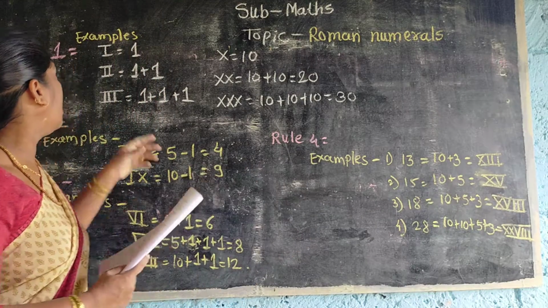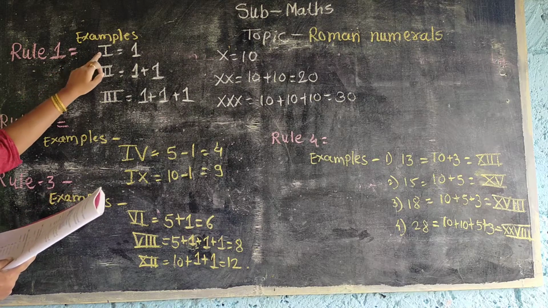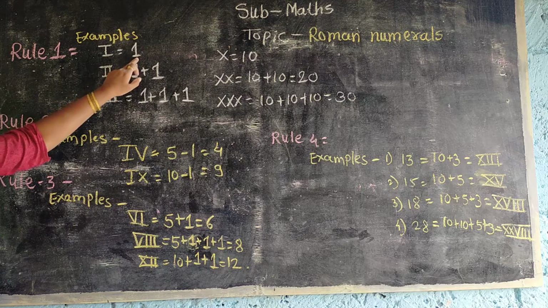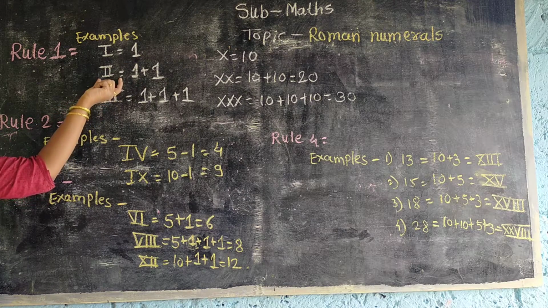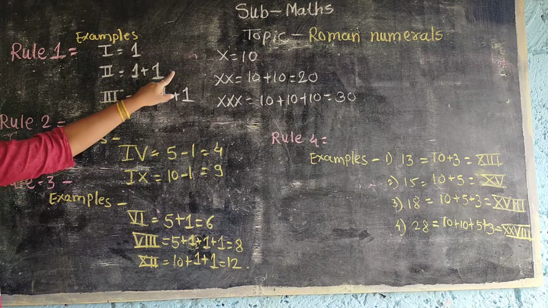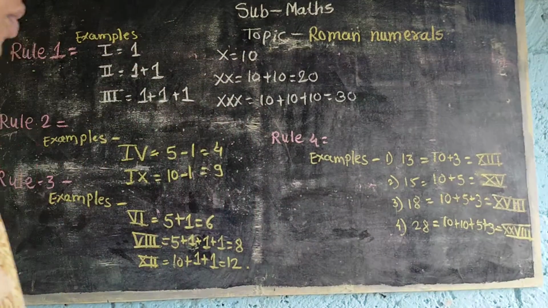For example, rule number 1: repetition of numeral I and X means addition. Now here I means 1. Here are 2 I's. In Roman, 2 I's mean what? 1 plus 1 is equal to 2.